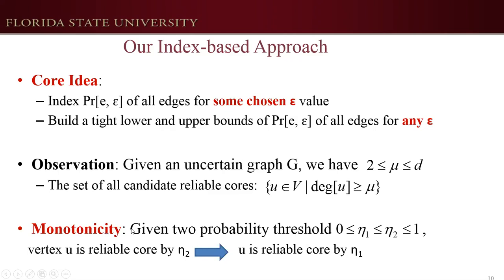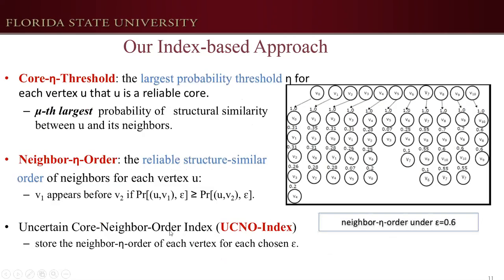Specifically, given two probability thresholds eta 1 and eta 2, if U is a reliable core attained by eta 2, then U must be a reliable core under eta 1. Based on this monotonicity, for each vertex U, we are only interested in the largest probability threshold eta where U can be a reliable core.